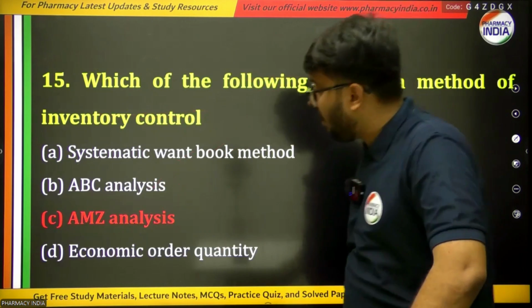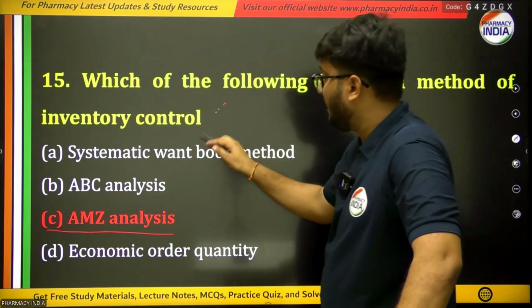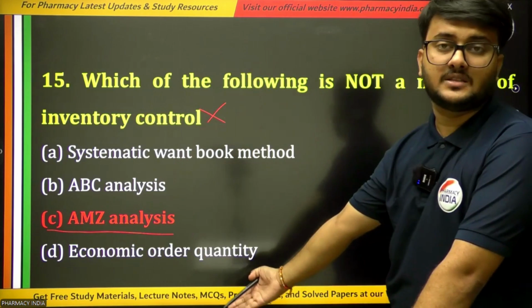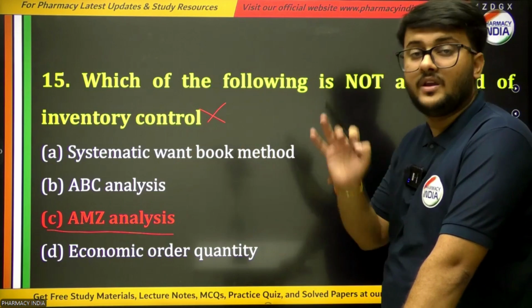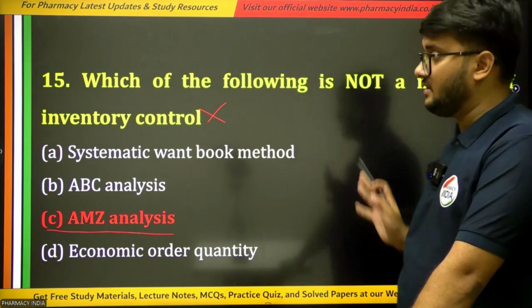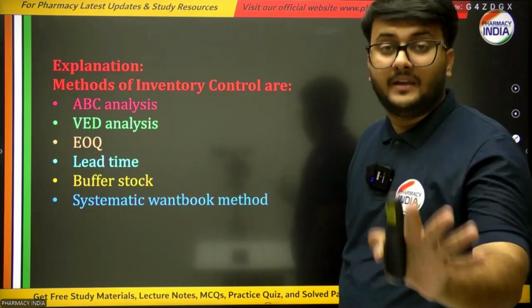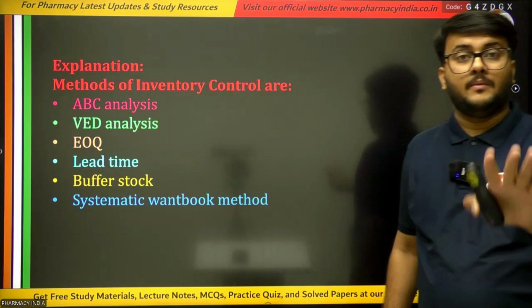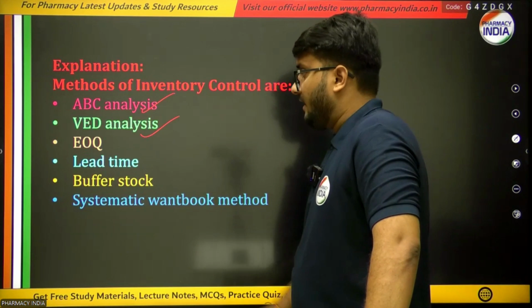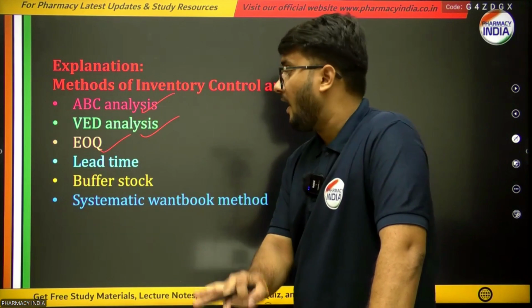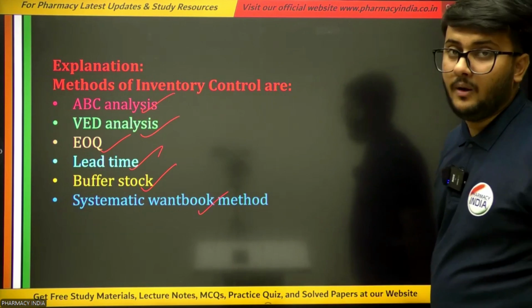And the right answer is option C, AMZ analysis is not a method of inventory control, and the rest of the options are methods of inventory control. We are going to maintain a stock of our business, and there are various methods by which we can maintain our inventory, and these are ABC analysis, VED analysis, EOQ economic order quantity, lead time, buffer stock, and the systematic want book method.